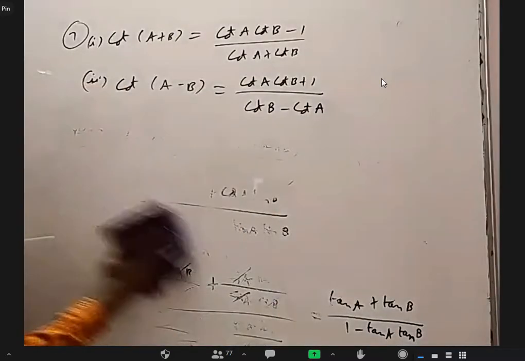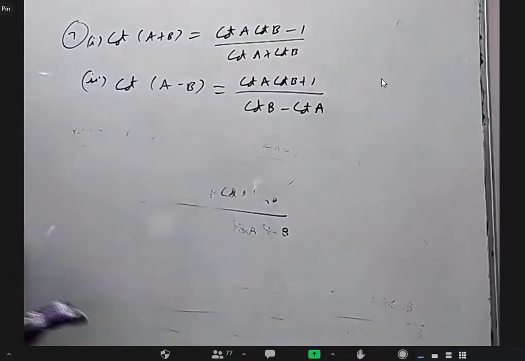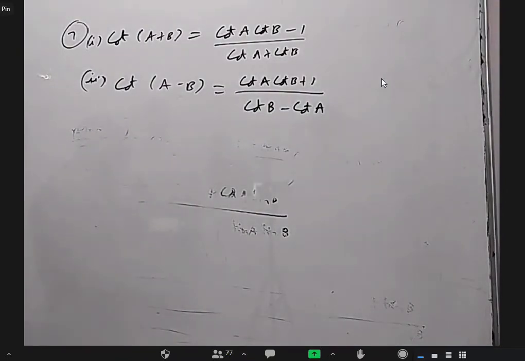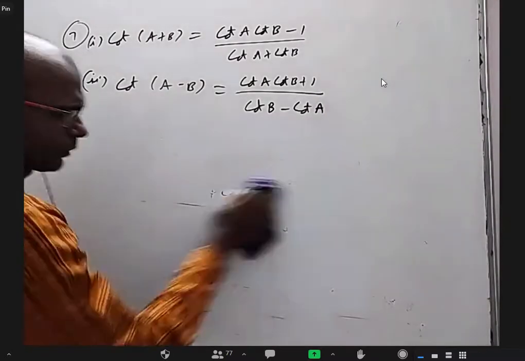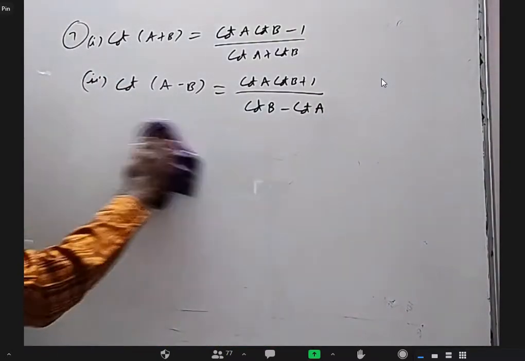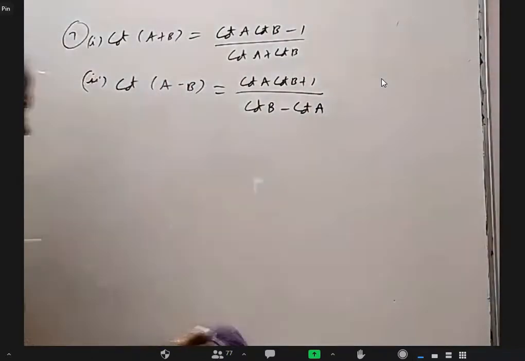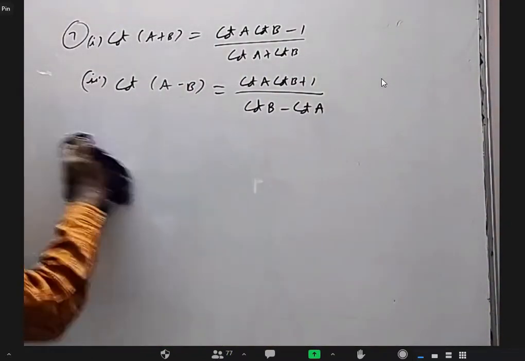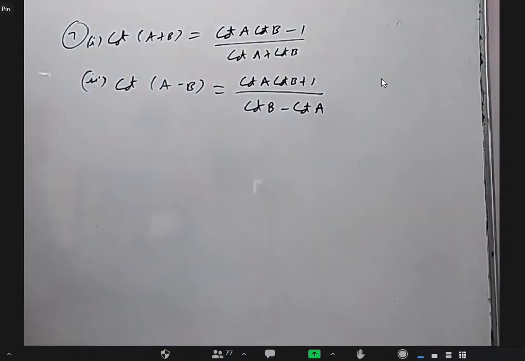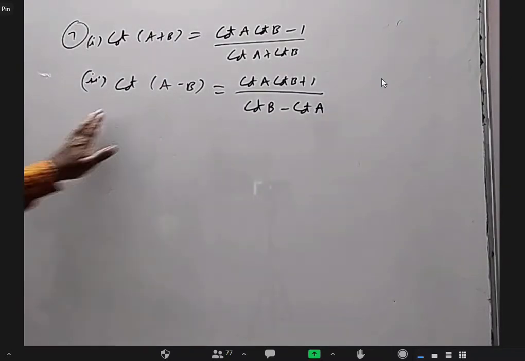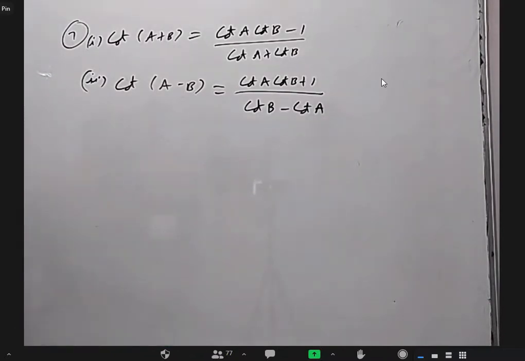Of course, we have to remember these formulas. Some people who are learning trigonometry for the first time may think, as we are going forward in trigonometry, too many formulas will come. How to remember? We do use them in many questions. Automatically we remember. For example, sin 90 minus theta, sin 180 plus theta. As we use them in many questions, we will be able to do it quickly. Similarly, these formulas. In the beginning, they may appear like too many formulas, but as we do more and more, we'll be using them in many chapters later on also.